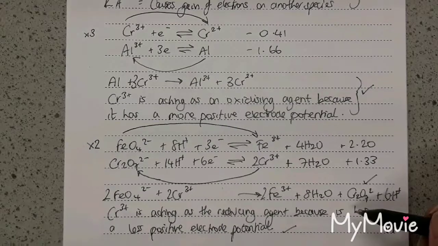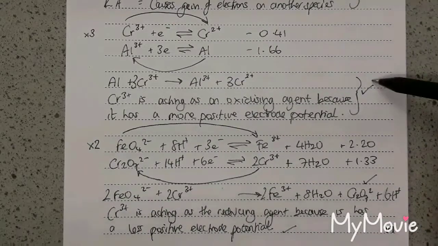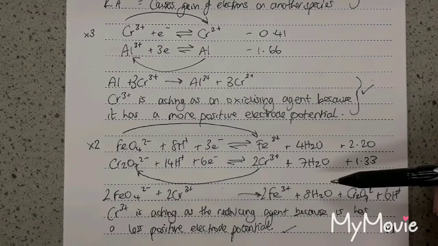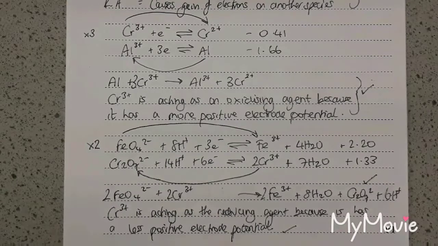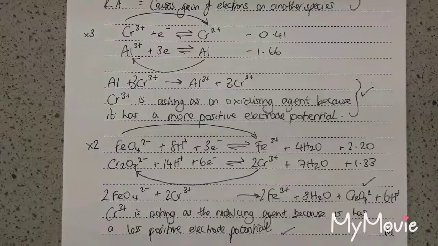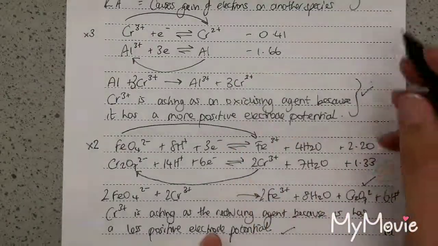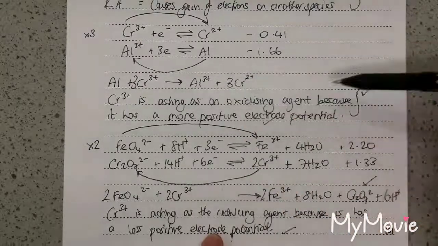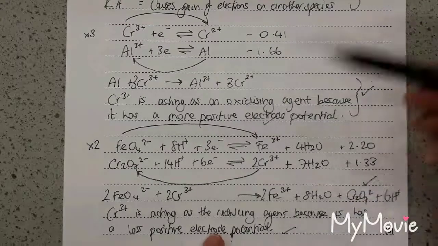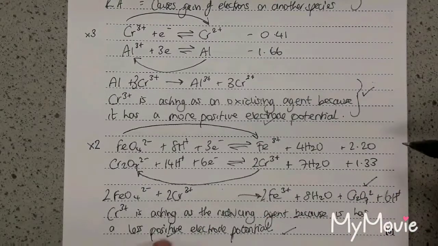And then the final mark is going to be, that's 1, 2, 3, 4. Just checking the mark scheme here to see where those marks are coming from. I can't see the 6 marks there. 1, 2, 3, 4, 5, 6. Oh, there they are. Sorry, just checking the mark scheme again. So the final marks are coming from here. So stating the more positive electrode potential for this one, explaining why chromium is the oxidizing agent. So 1, 2, 3, 4, 5, and the same here. That statement there is indicating the final mark.